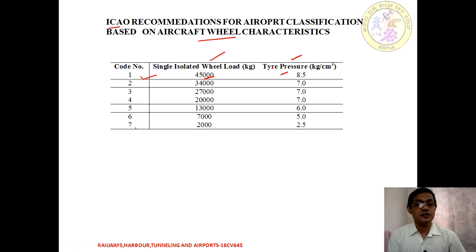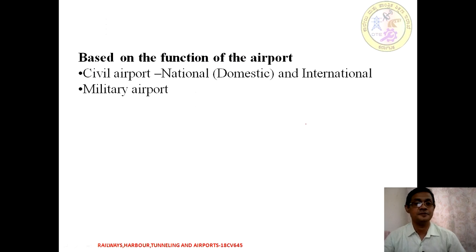So the least is going to be the 7. It means that as the number starts increasing, the wheel load starts decreasing. Similarly, tire pressure is also going to decrease.